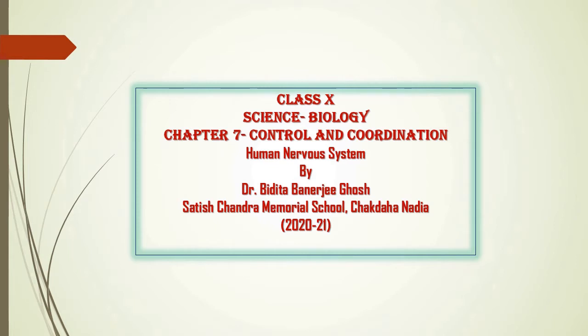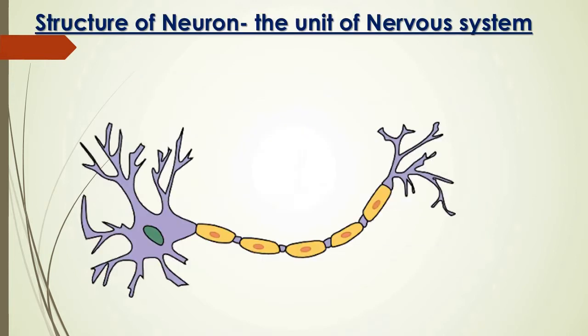I am going to discuss here class 10 biology, control and coordination. Today our discussion topic is the human nervous system. So first I will begin this topic with the unit of the nervous system. The unit of the nervous system is the neuron.